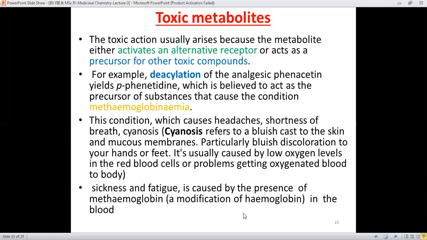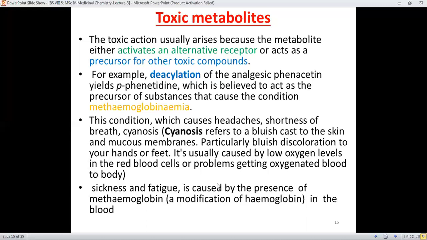And this condition causes headache, shortness of breath, difficulty in breathing, and cyanosis. Cyanosis refers to the bluish color of the skin.